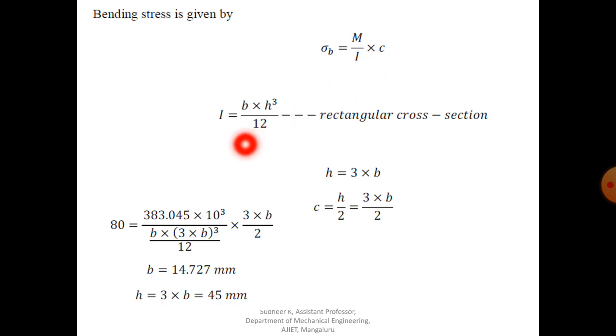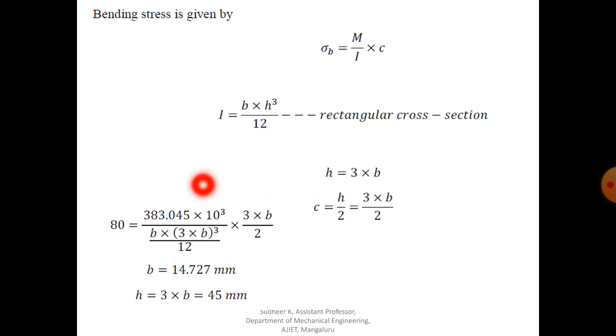For a rectangular cross section, the moment of inertia will be b h cube by 12. If it is a circular cross section, then it will be pi d to the power 4 divided by 64. Here it is a rectangular cross section, so you use b h cube divided by 12. One more condition is given in the problem: the height of the lever is 3 times the width of the lever. Therefore height h equal to 3 into b, and you have to adopt that in the design.